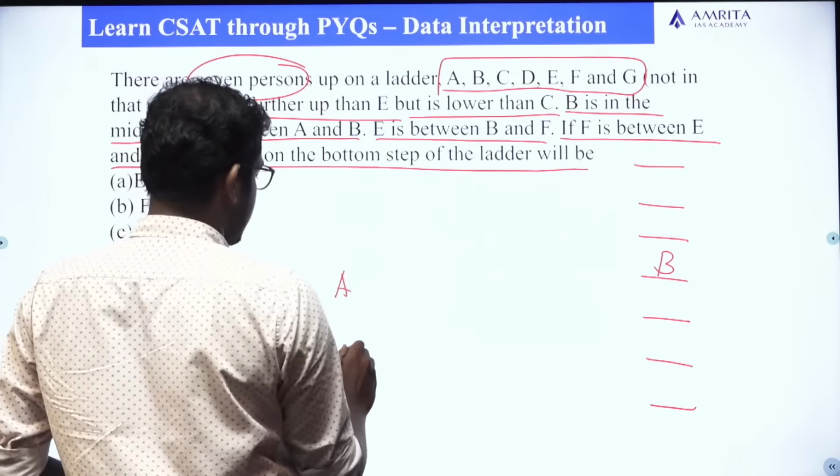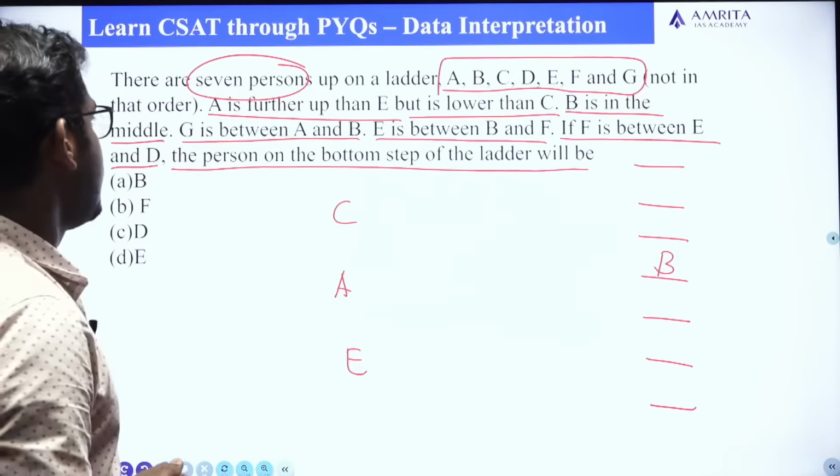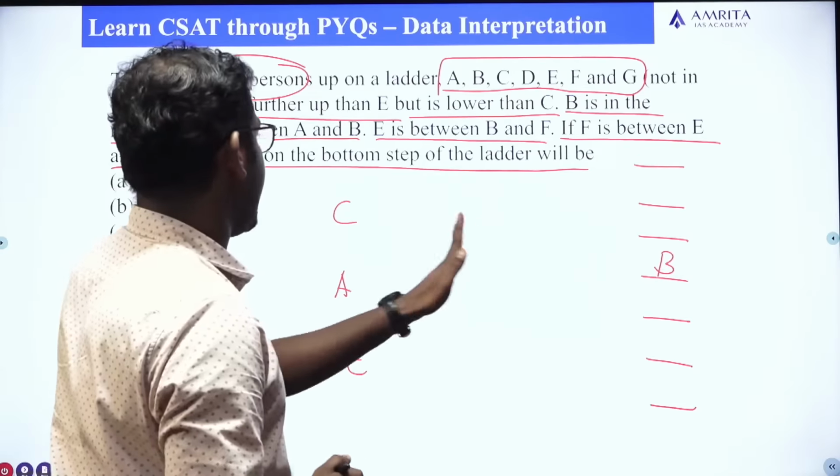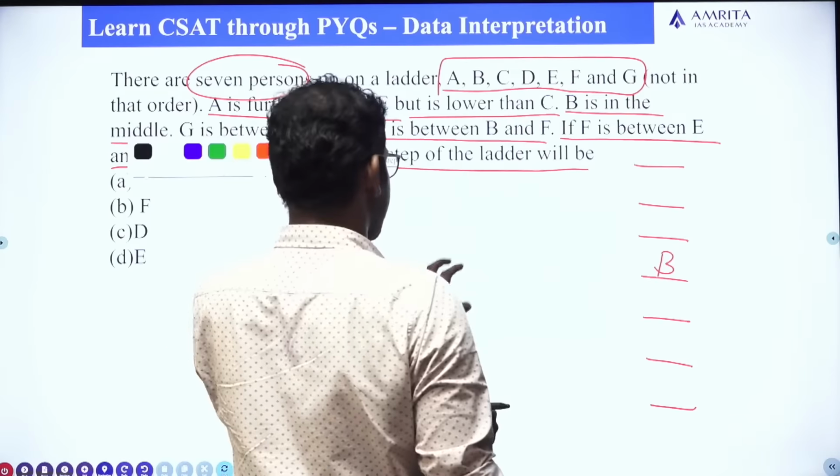A is further up than E, but it is lower than C. Fine. The third one says G is between A and B. There are two possibilities.